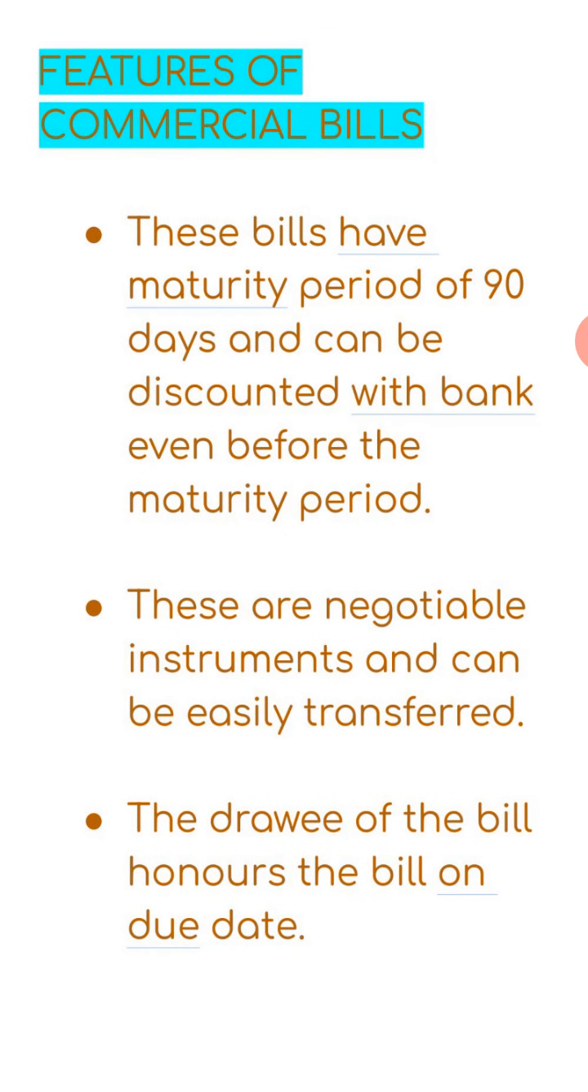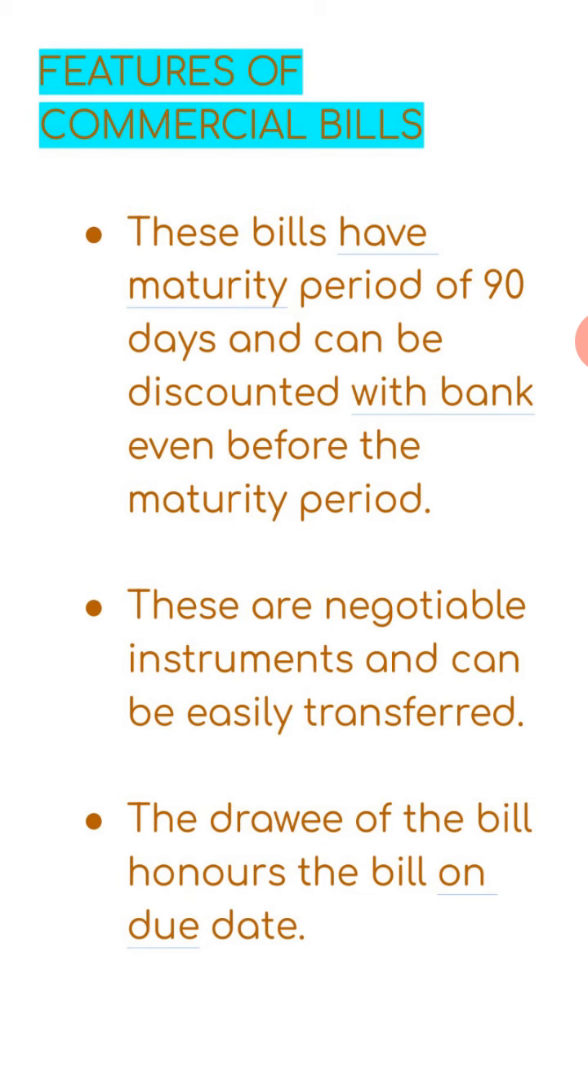See the features of the commercial bills. These bills have a maturity period of 90 days and can be discounted with a bank even before the maturity period. The maturity period is 90 days and in the 90 days you can draw the amount from the particular person. But if you want to have the money before that, then you can discount it through the bank. You can go to the bank and get it discounted.